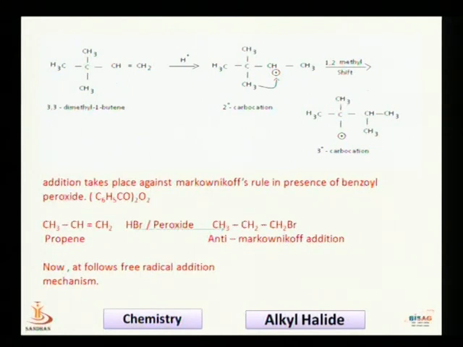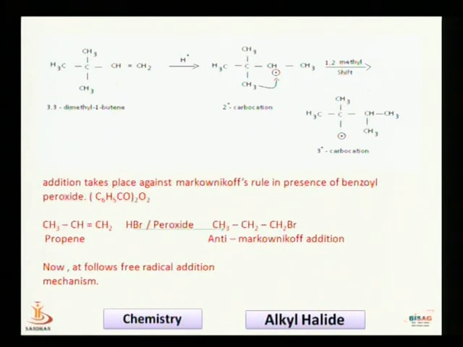One more example, 3,3-dimethyl-1-butene. Say again we add HX, so hydrogen is added to the end carbon. So CH3, CH3, CH3, CH plus CH3. Again a secondary carbocation is produced.